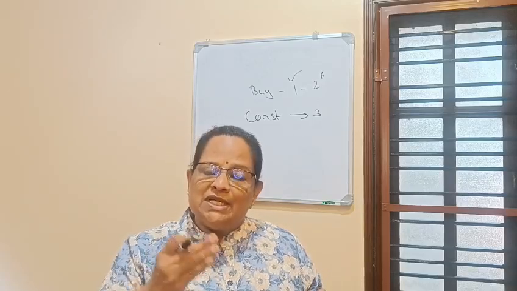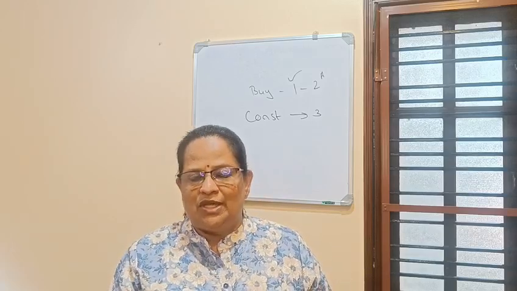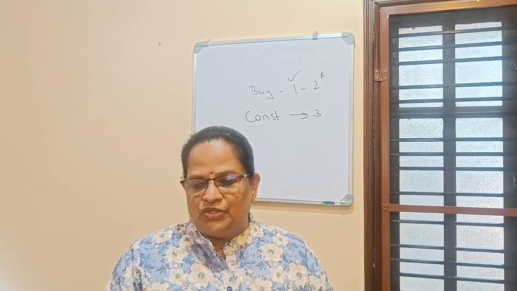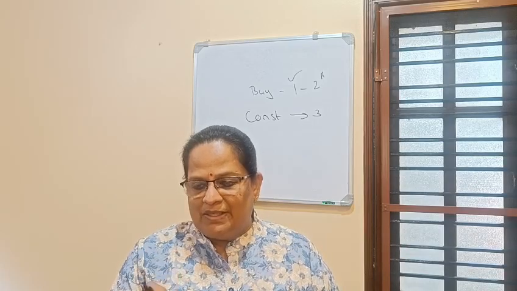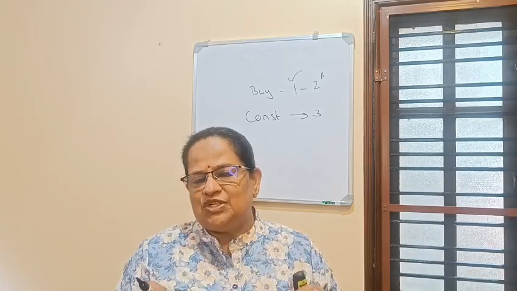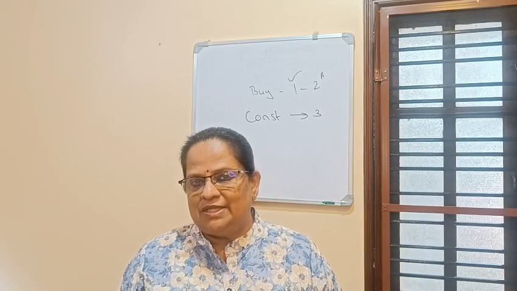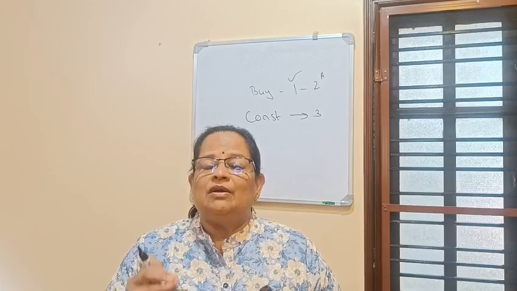Second is 2 years after the sale. Then you have the money, you can think about it and do that. Or if you're constructing, within 3 years you have to construct it. So for the construction of the new house property, 3 years. In all sections, it is 1 year before, 2 years after, and for construction 3 years. So it's easy to remember. So this exemption is available.